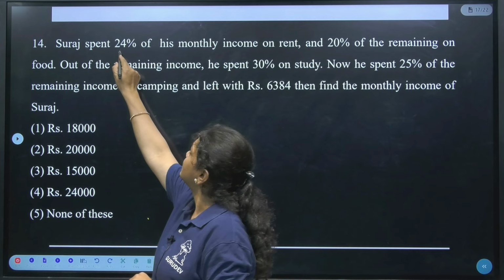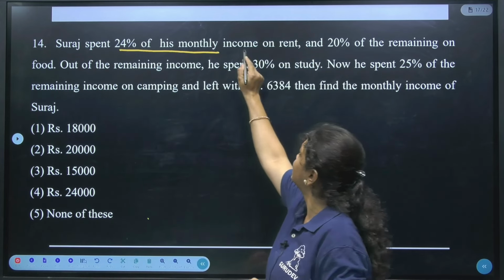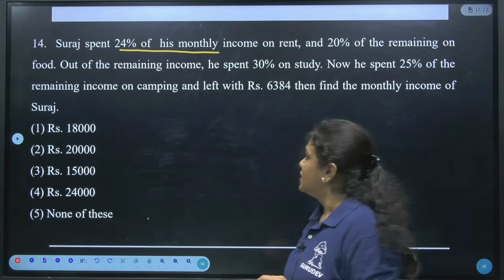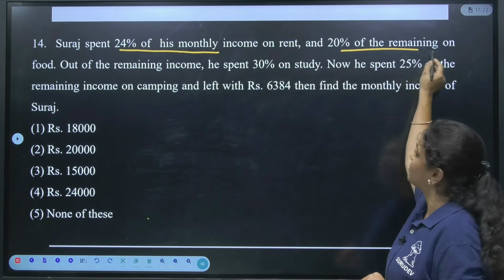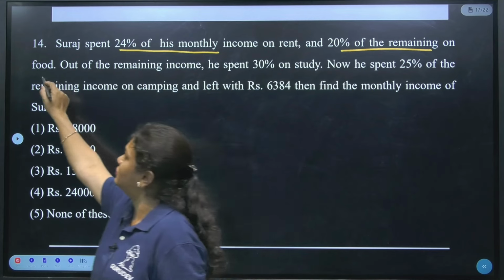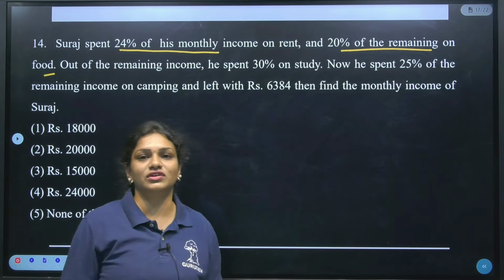Suraj spent 24% of his monthly income on rent. Now see what they are saying: 20% of the remaining amount they have spent on food. This is one of the concepts, guys.